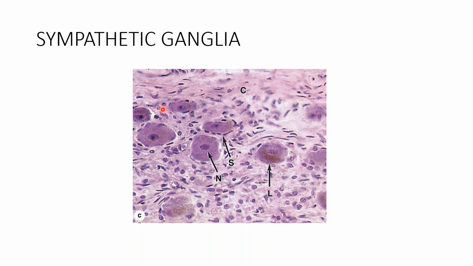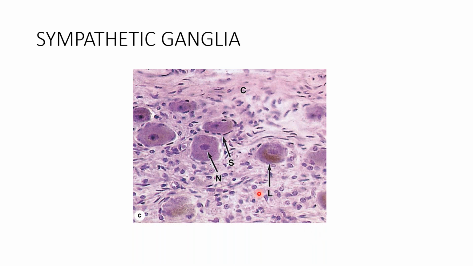So now this is smaller in size as compared to the sensory, and the nucleus, plus they are not present in groups. You can see in between each neuron so many fibers are present. The sensory ganglion was divided by means of two or three branches of the nerve, which divided it into groups of neurons.